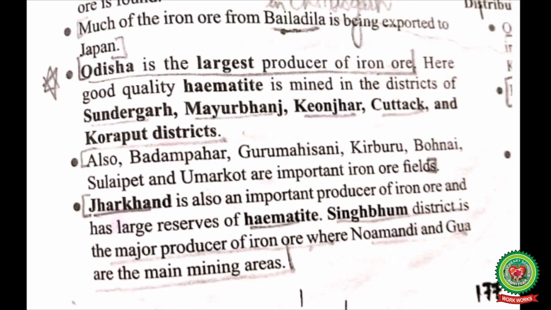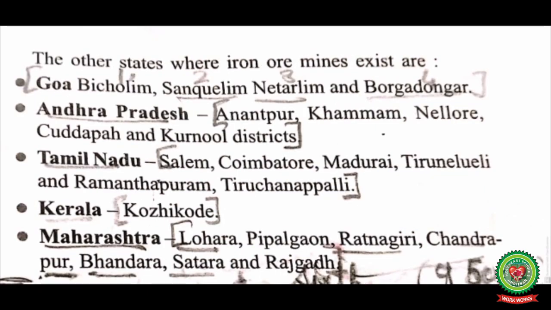Jharkhand is also an important producer of iron ore and has large reserves of hematite. Singhbhum district is the major producer of iron ore, where Noamundi and Gua are the main mining areas. We have already seen all these on the map. Now let us read further.